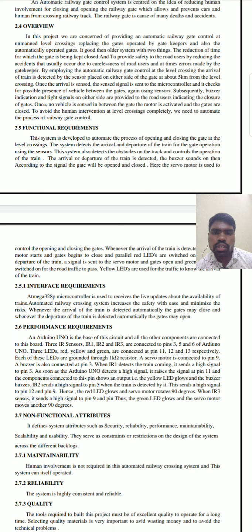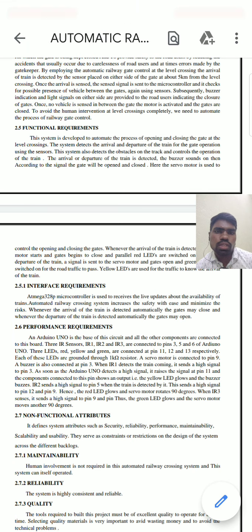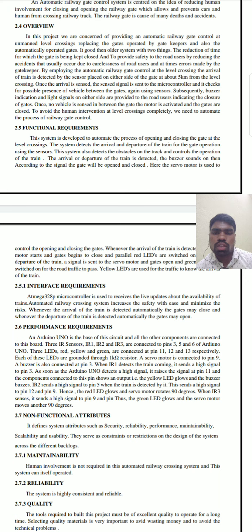Subsequently, a buzzer indication and light signal on either side are provided to the road users indicating the closure of the gates. Once no vehicle is sensed between the gates, the motor is activated and the gates are closed.